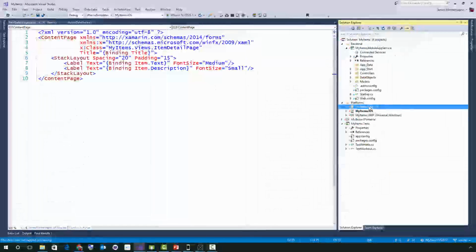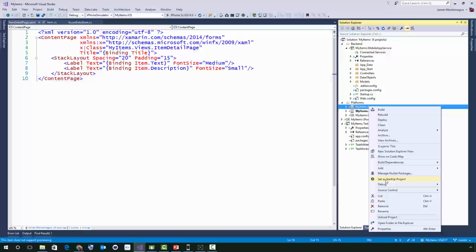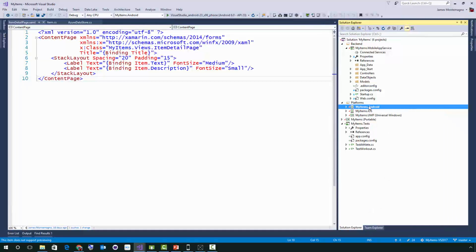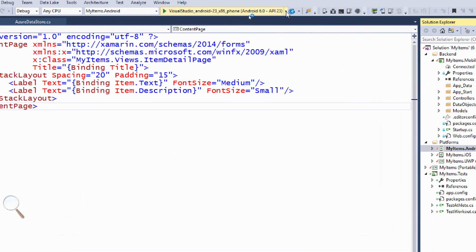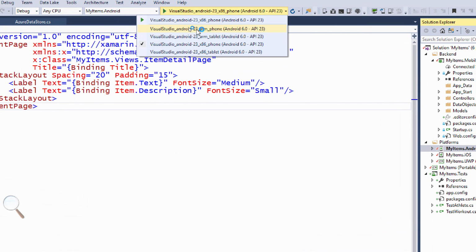So when we walk through the IDE and I set Android as the startup project, we're first going to notice that we have some new Visual Studio emulators. They do have really long names, but they're very descriptive. Let me point out exactly what these are. We can see Visual Studio Android 23, so that's the API level. And we have ARM and x86 emulators.